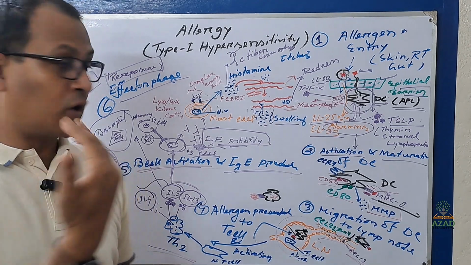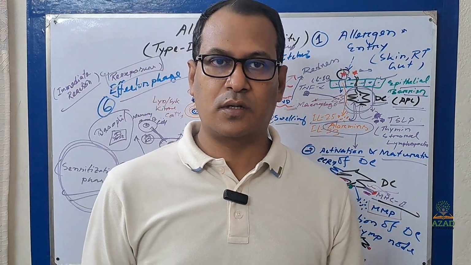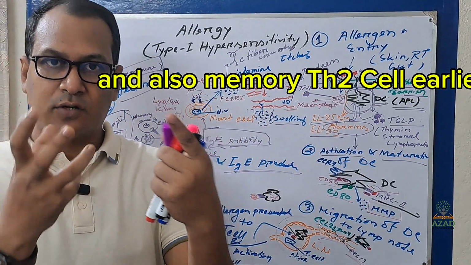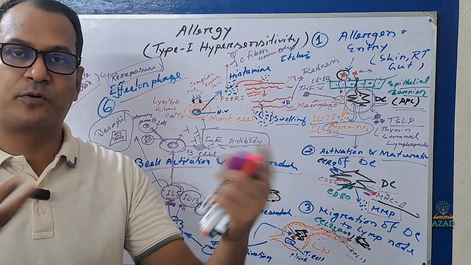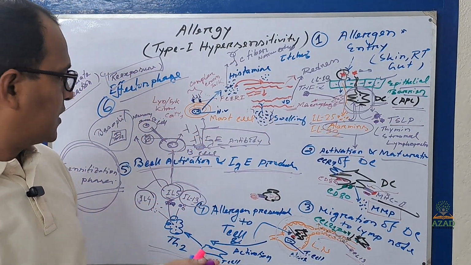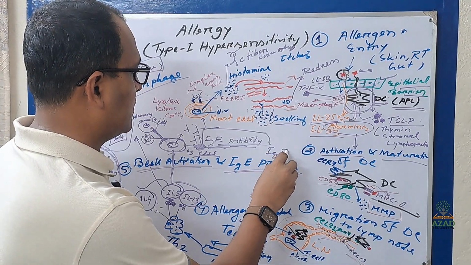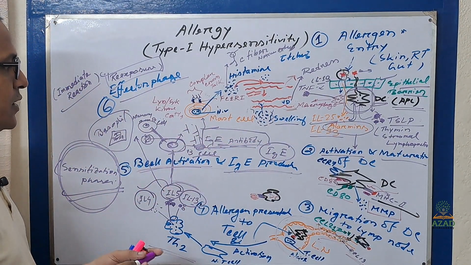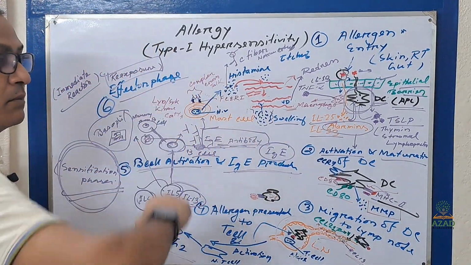So what will happen? When second exposure occurs, instantly your memory B cell is ready to recognize that allergen, and it will turn into plasma B cell, and that will produce antibody. This antibody is IgE antibody, already I said, and that IgE antibody will bind with the mast cell.